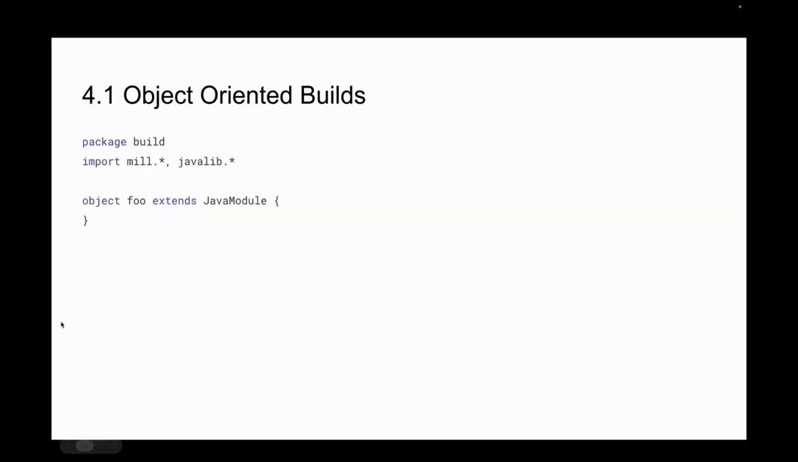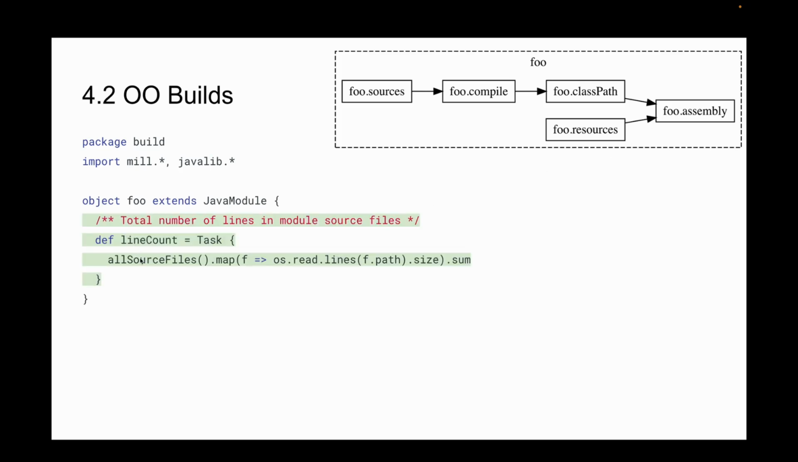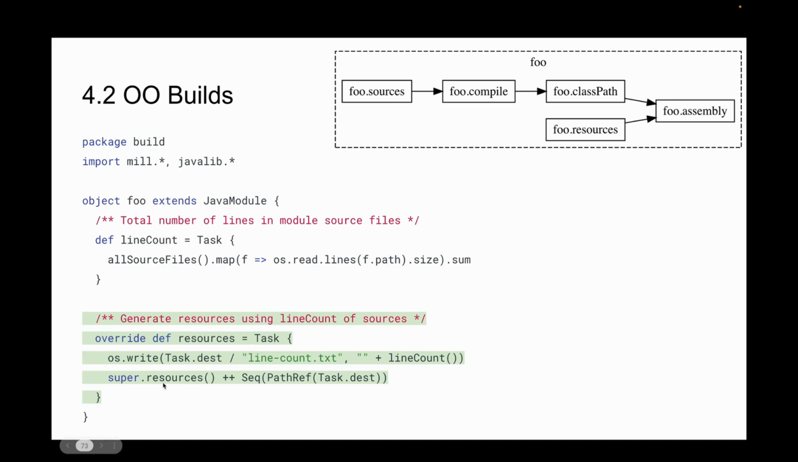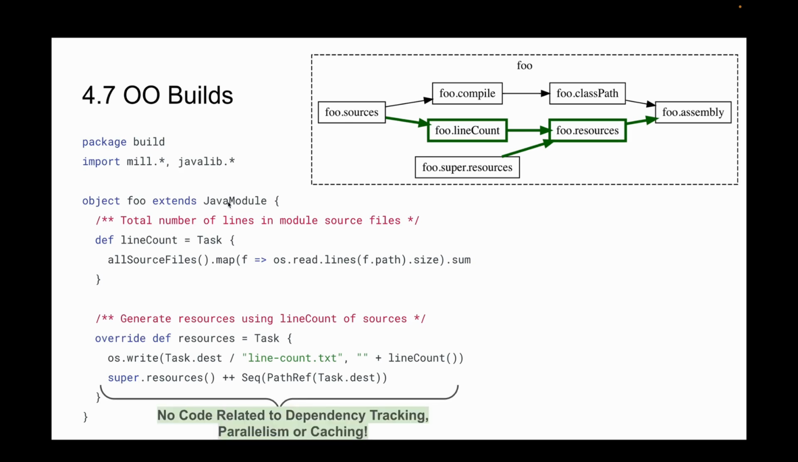So when I say object foo extends Java module in Mill, I get all the methods from Java module inherited. They call each other and return data to each other. They form a graph. And if I define a new method line count that calls all source files, or I override resources and call super, you already know how this will affect the graph. I don't need to teach you anything. I don't need to teach you how this templated graph API works, because you know override, you know super, you know method calls and method def, you know it extends. All this is already familiar to you. So there's no code here you need to relate it to, like dependency tracking, parallelism, caching, or any of that stuff. All you do is write a very boring object-oriented program, and Mill defines a build graph, and Mill can handle the rest for you.